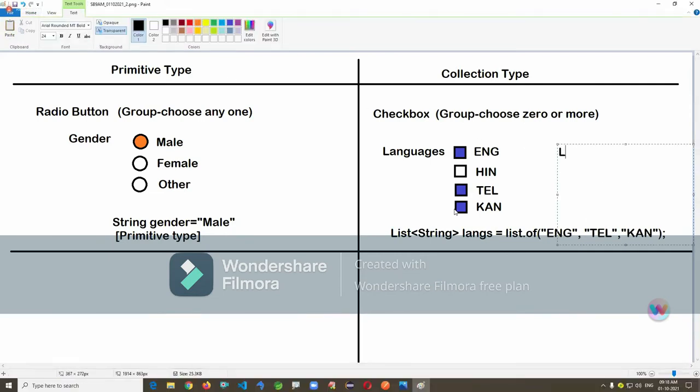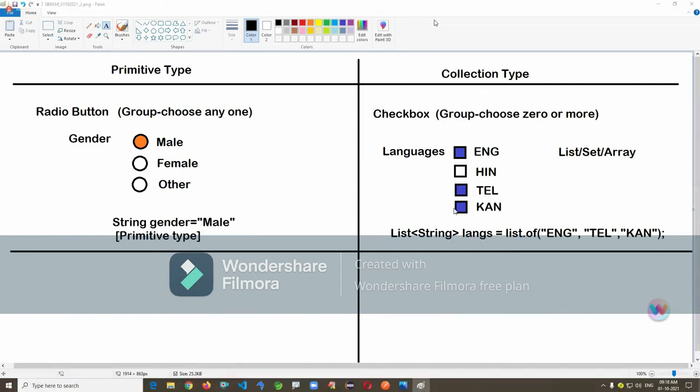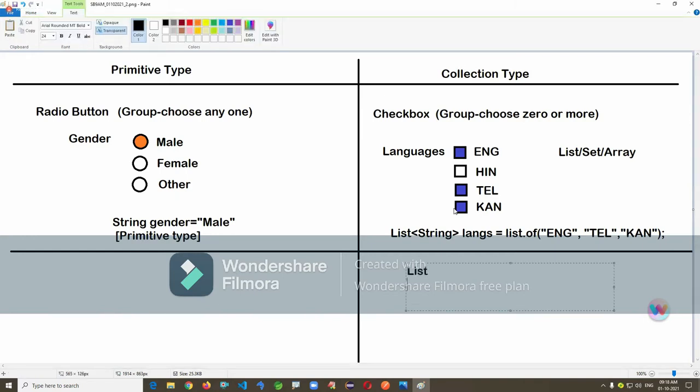Other possibilities: list, fine. Set, fine. Array format, fine. But what is recommended? List or set is recommended. Why not array? Array cannot be stored in a database by using the ORM concept. Do you remember in the ORM, for a list or a set, we can write element collection.